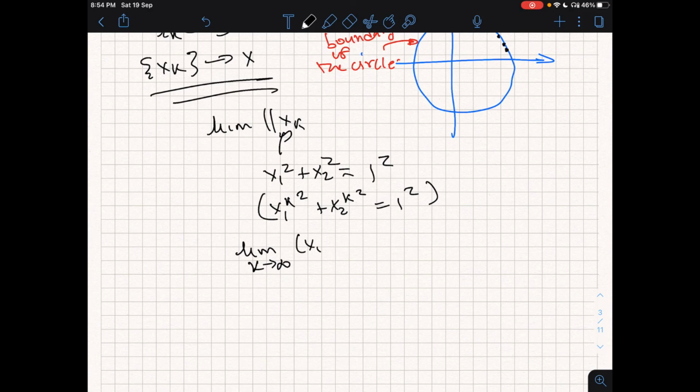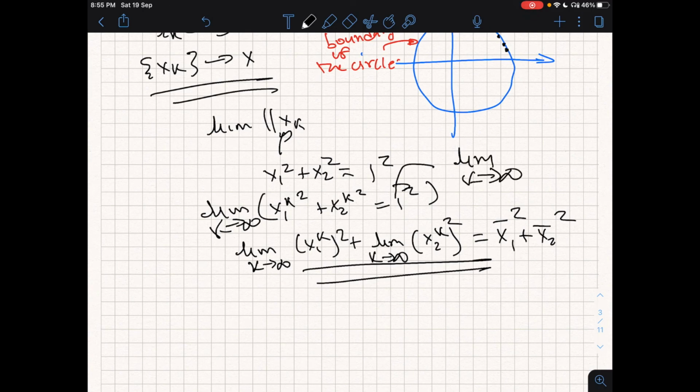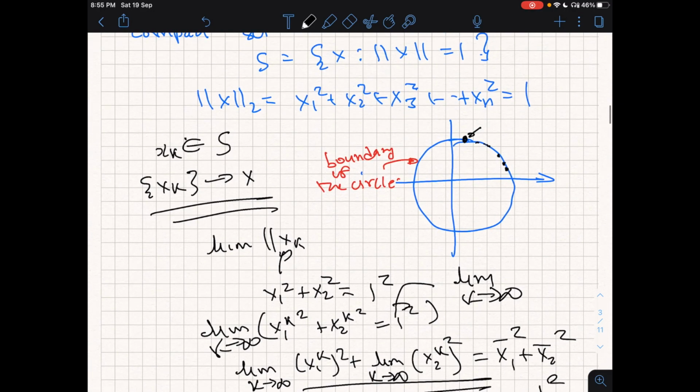So I get the limit of x1k square plus the limit of x2k square, which tends to x1 bar square plus x2 bar square. And since the left hand side limit as k tends to infinity is also the limit on the right hand side, this will also become equal to 1 square. So what is the conclusion?